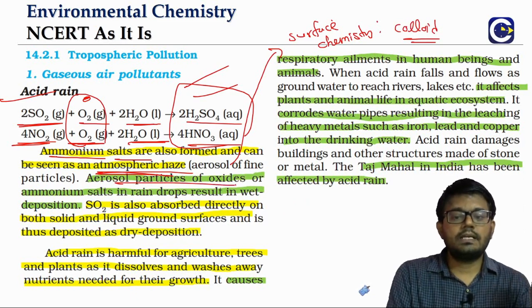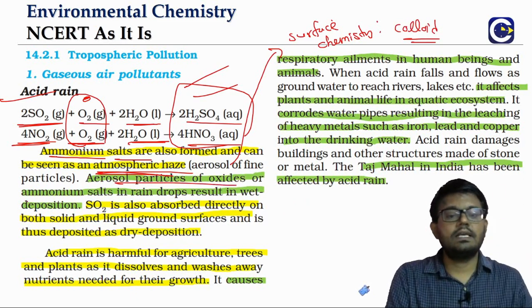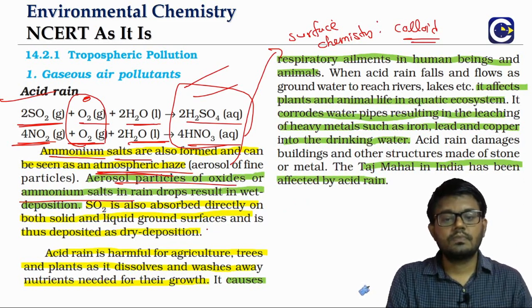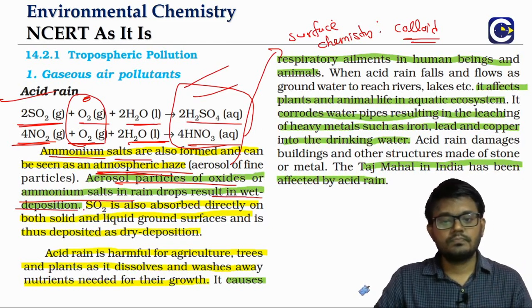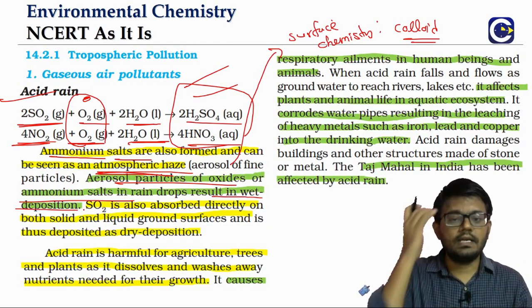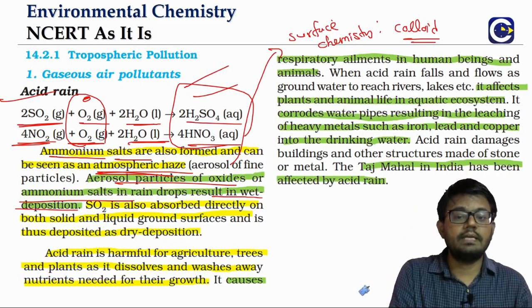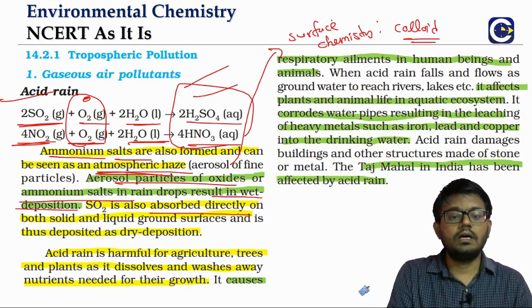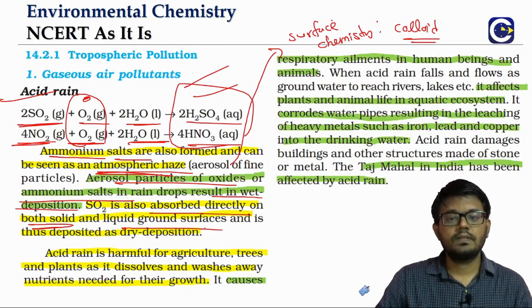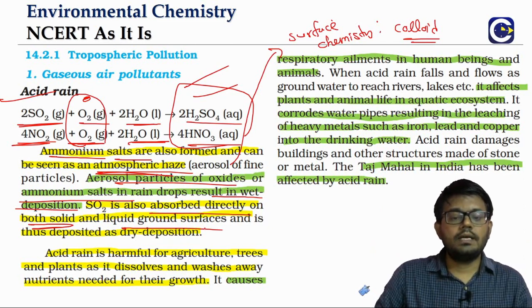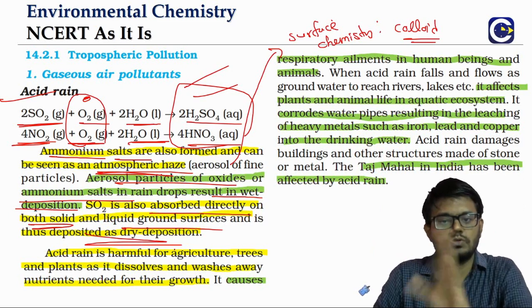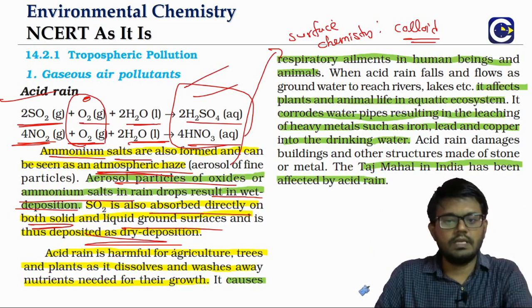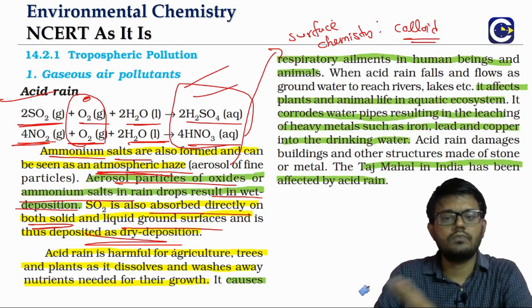Now these aerosol particles of oxides as well as the ammonium salts in the raindrops result in wet deposition also. SO2 can even be directly absorbed both by the solid surface of the earth as well as the liquid ground surfaces. When it is directly absorbed, it comes as dry deposition. So wherever there is no involvement of water, snow or fog, we call it dry deposition. Wherever there is involvement of water, snow or fog, we call it wet deposition.